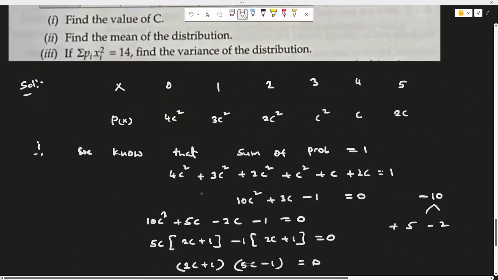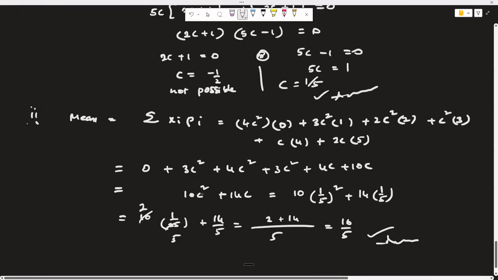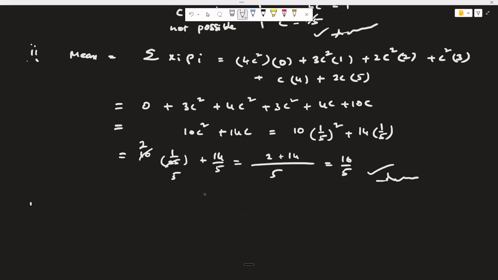And we need to calculate the next, third part. Sigma pi xi square is 14. Find variance. And we already know that variance, the formula for this is sigma xi square pi minus mu square.